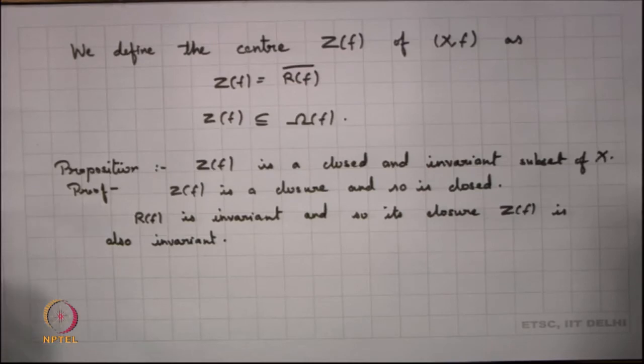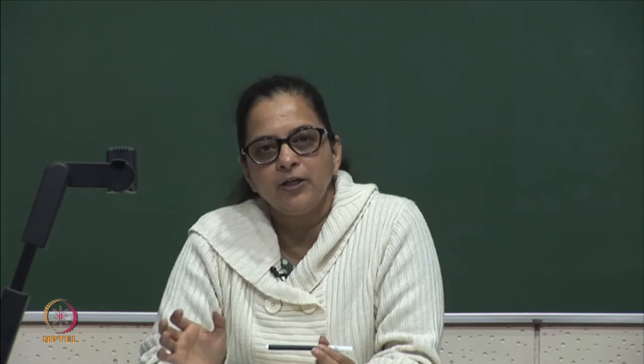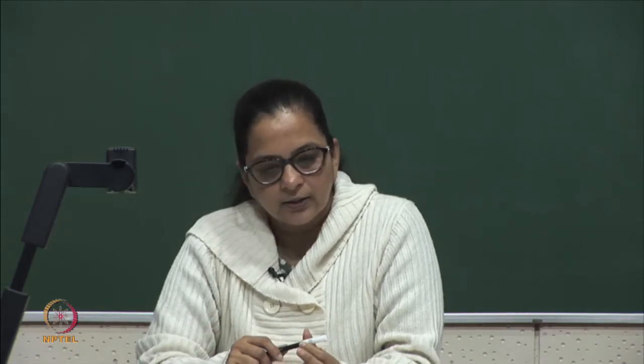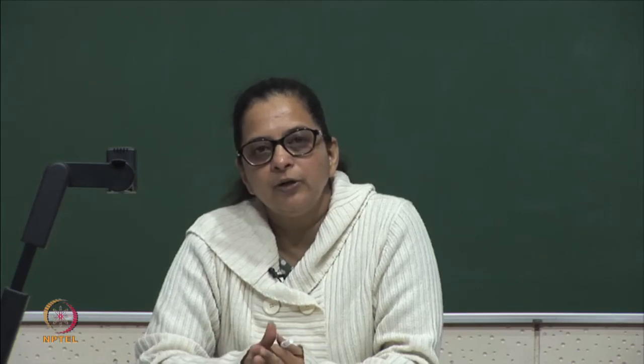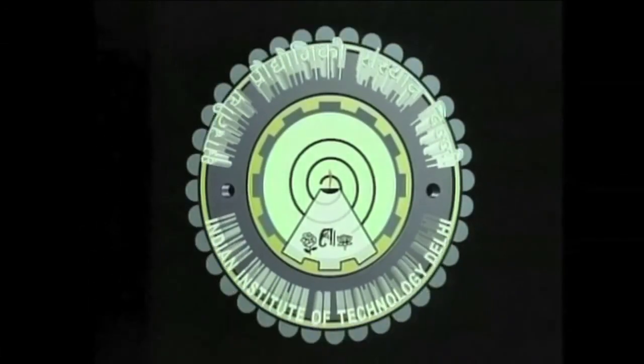Now, when we try to look into the properties of chaos, it is very important to look into what is the center of the system. So, once you identify the center of the system, there are many properties which can easily follow from that part, and that is what we shall be looking into in the subsequent lectures, but today we stop over here.